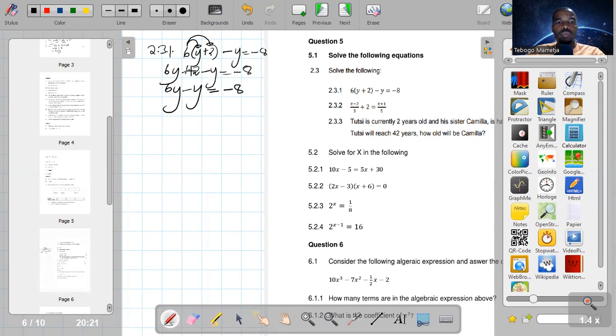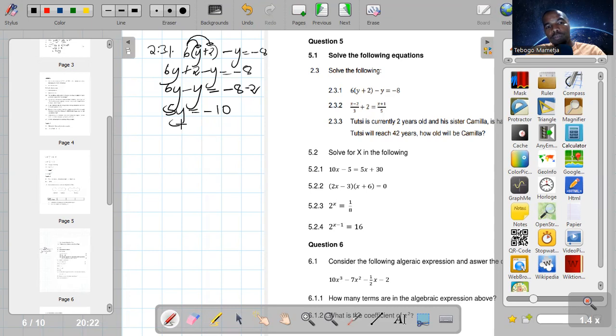Then they take this 12 to the other side. And once this 12 jumps the equal sign, it must change the sign. It's like we transpose the 12, from positive it becomes negative. So 6y minus y is 5y, equals negative 8 minus 12, which is negative 20.